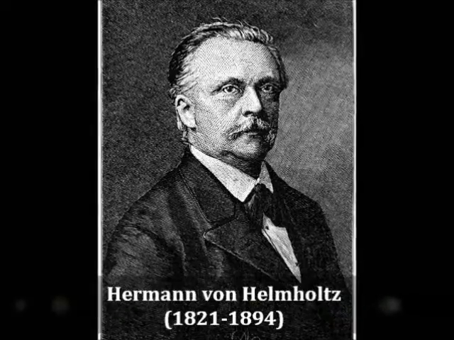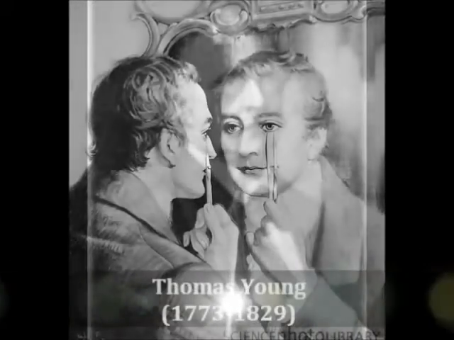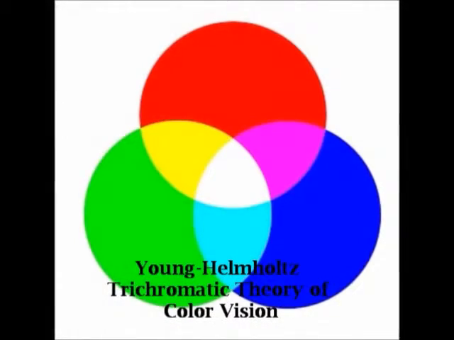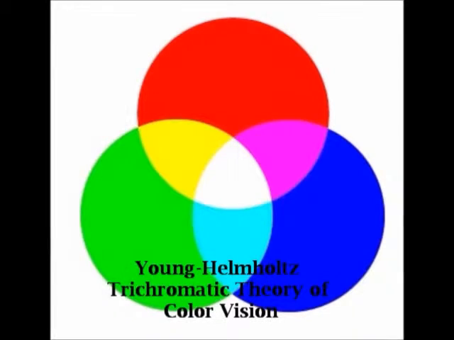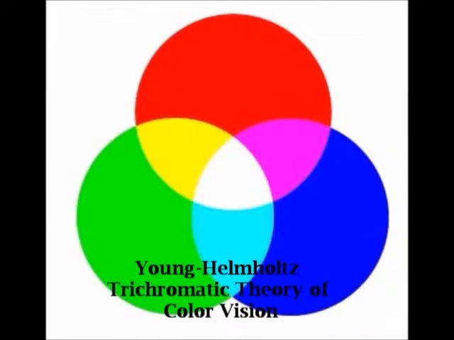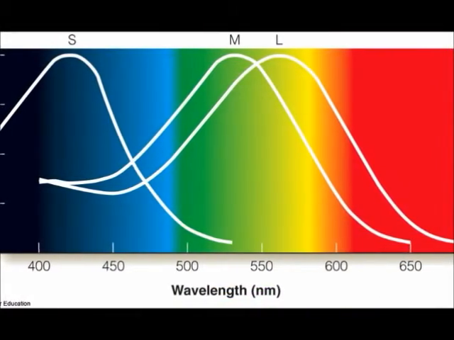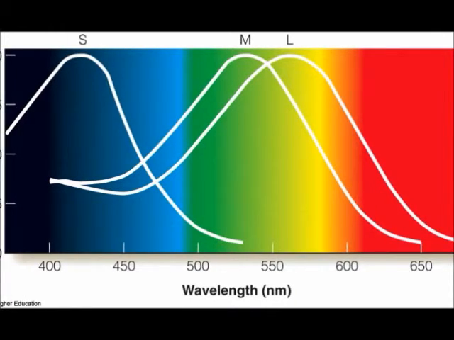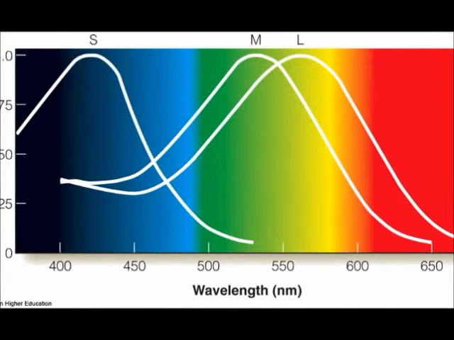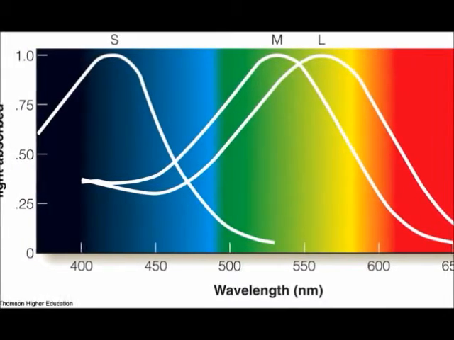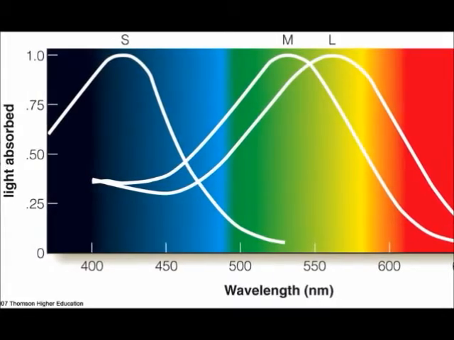Around 1850, a German physician by the name of Hermann von Helmholtz and Thomas Young, seen here measuring the size of his eye, developed a trichromatic theory of color vision. This theory states that when perceiving color, the human eye actually sees a combination of three primary colors: red, green, and blue. This is because the eye has three types of cone photoreceptors that perceive different colors at different wavelengths. Long wavelengths are perceived by the brain as the color red, whereas medium wavelengths are perceived as green and short wavelengths as the color blue. By combining varying proportions of these three wavelengths, any hue can be created.